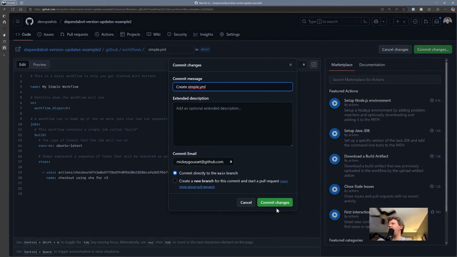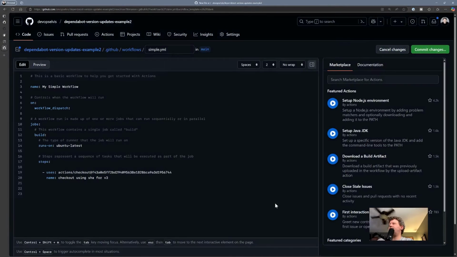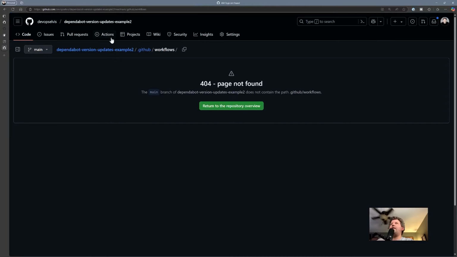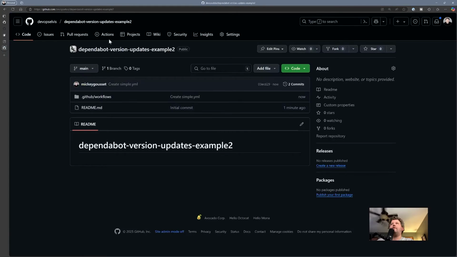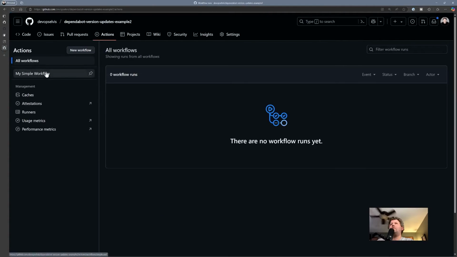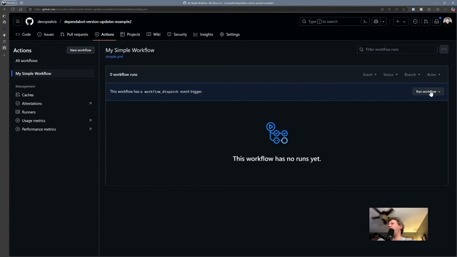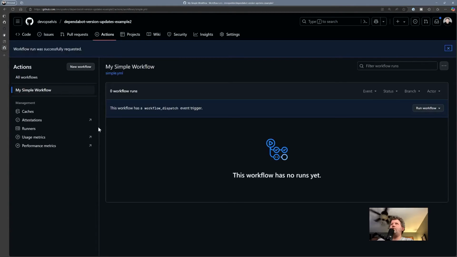So let's commit those changes. Commit changes. And just to make us happy, we'll go to actions. Wait a minute, where'd my workflow go? We'll go to actions, and we'll run this just to make sure it works, which it should.